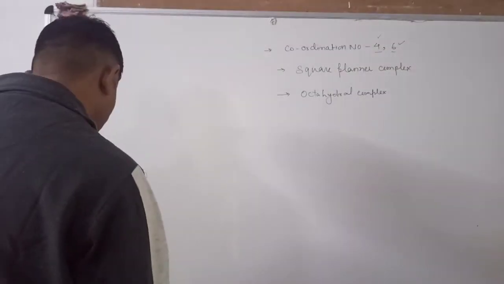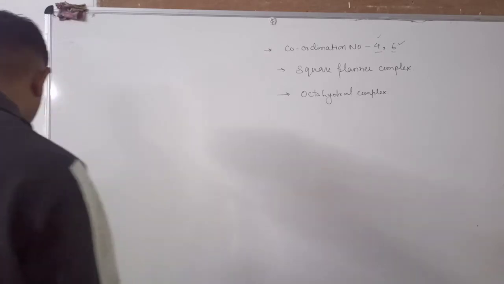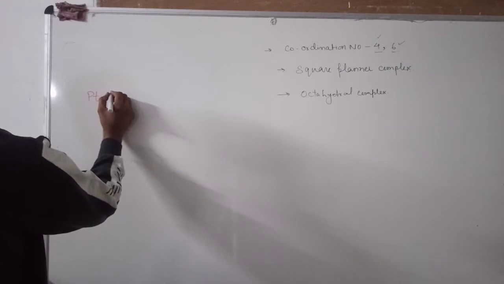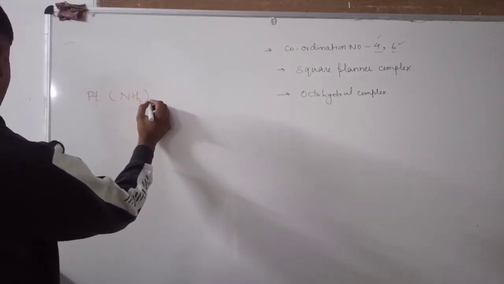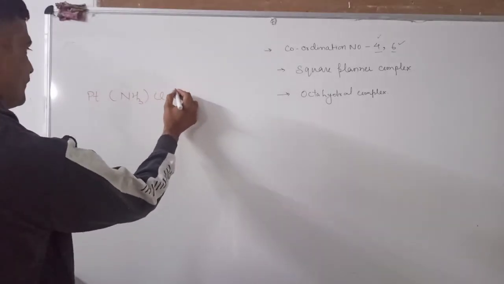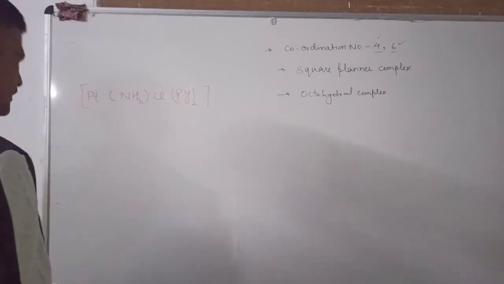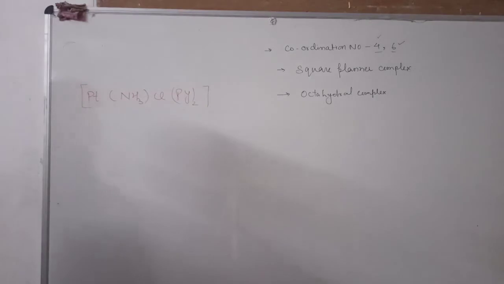I take the example of this chemical compound. This is A2BC type.